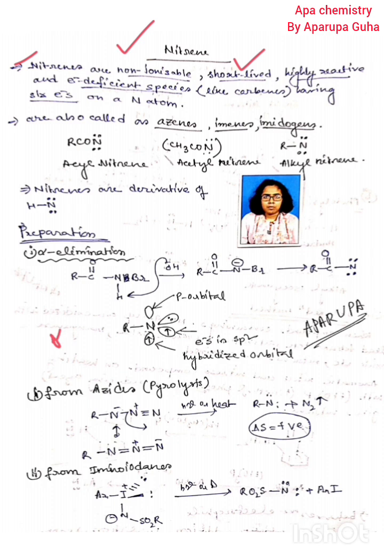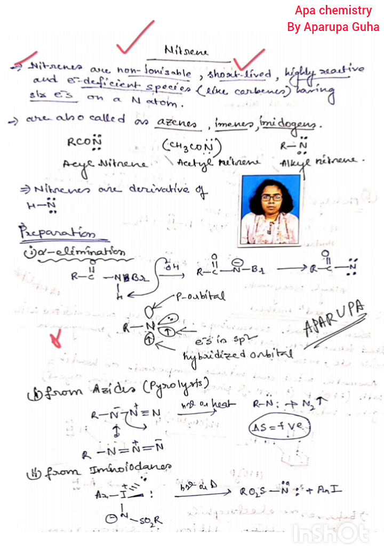So now we have to start with nitrene. Nitrene is basically non-ionizable, short-lived, highly reactive, and also an electron deficient species. Like carbene, which is also an electron deficient species. An electron deficient species can also be called an electrophile.